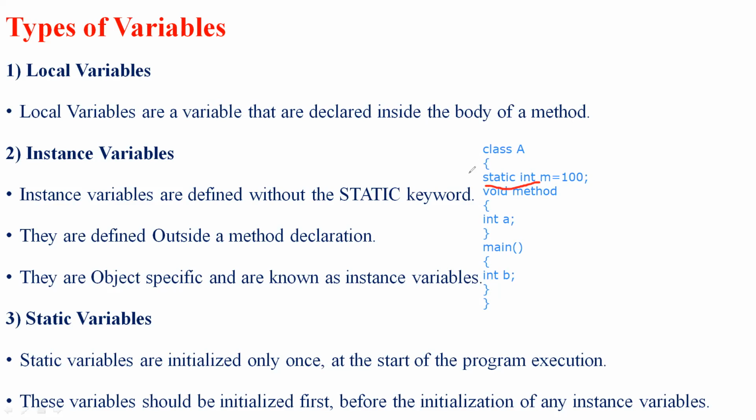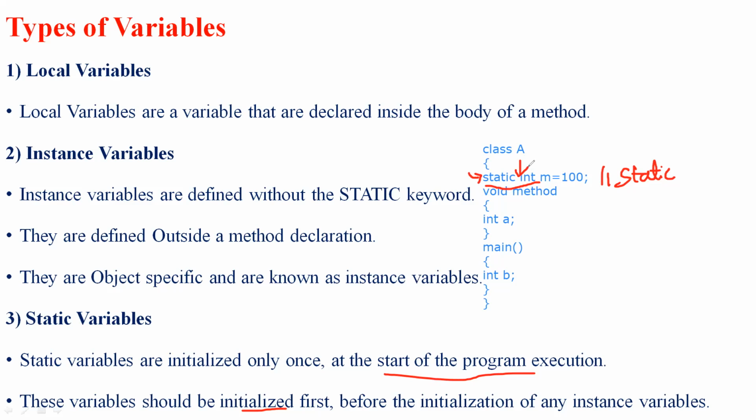The initialization of this particular variable is associated with a keyword called static. So this is a static variable. Since it is static, it has to be declared first. It has to be initialized first and it always should be at the start of a program, that is static int m equals 100.